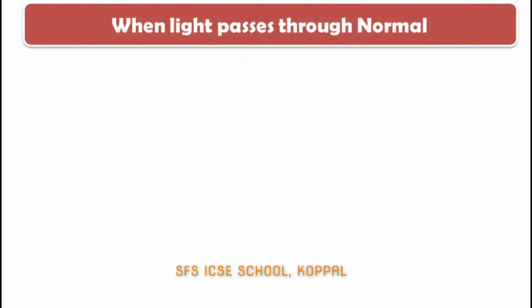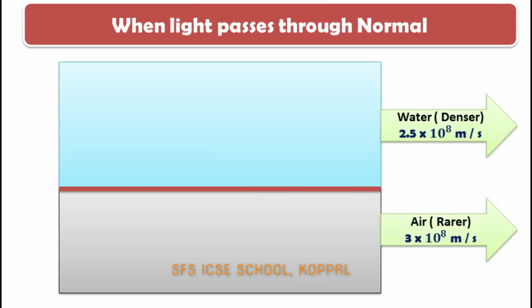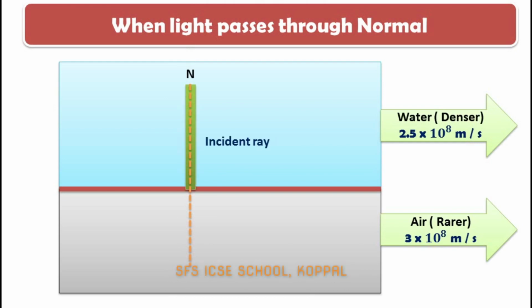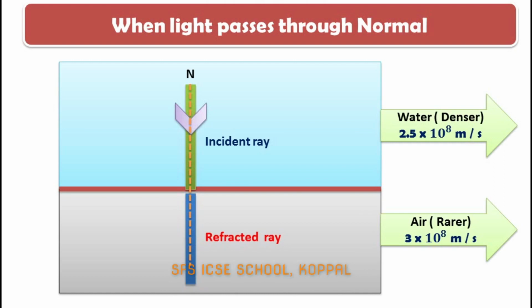Now the third term, when light passes through the normal. Very simple yet very important term. Let us take any two mediums, one denser and other rarer, or one rarer and other denser. Whatever the medium, it's fine. Draw a normal and, overlapping the normal, draw an incident ray. In this case, where does the light go? It goes straight without any bend. Yes, when light passes through the normal, it follows a straight line path.